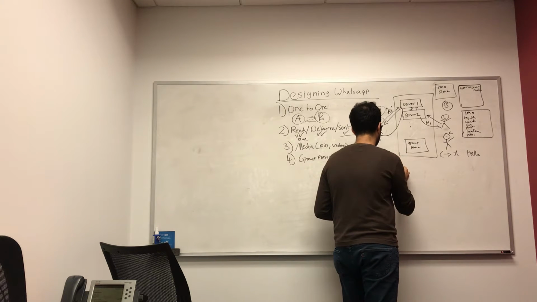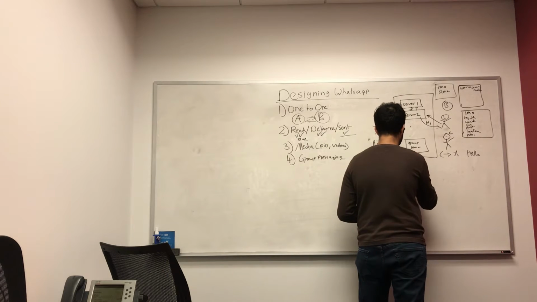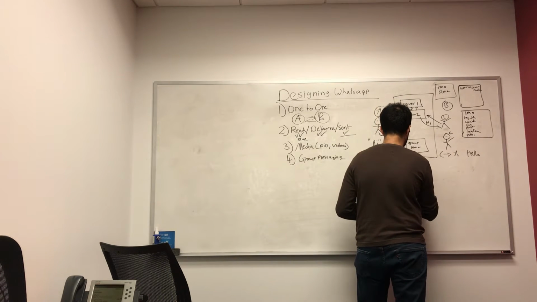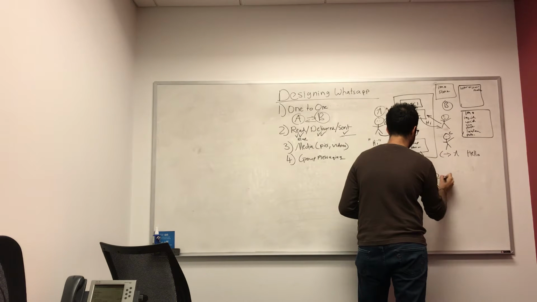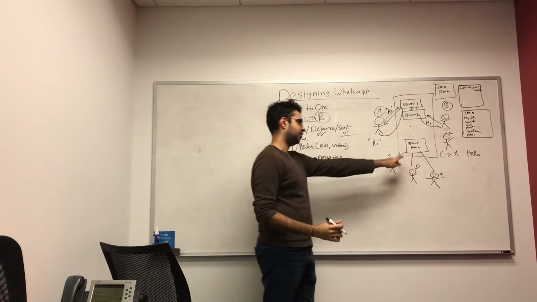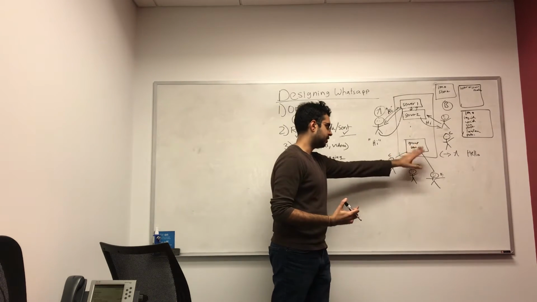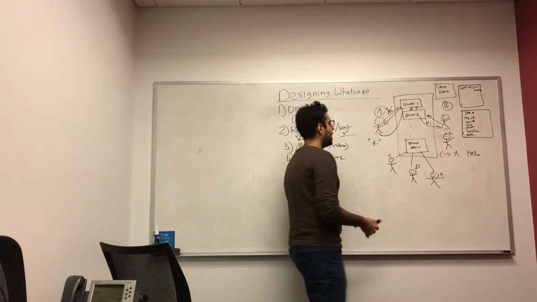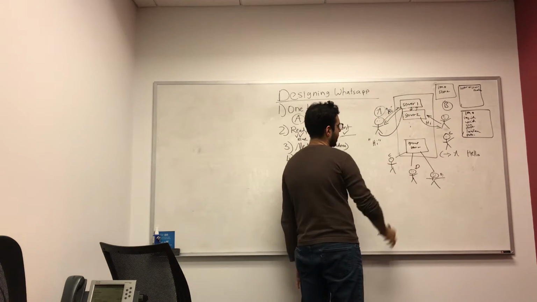What I'm saying is that we can have person C, person D, and person E. They would all be connected to one server, and the entire logic of what I explained here could just apply to this.